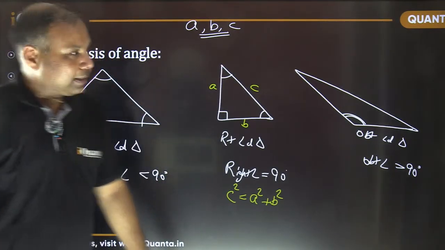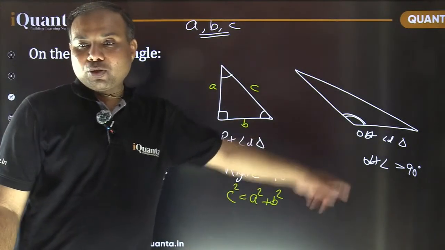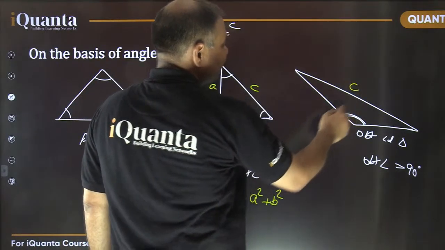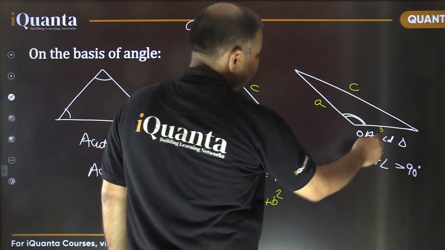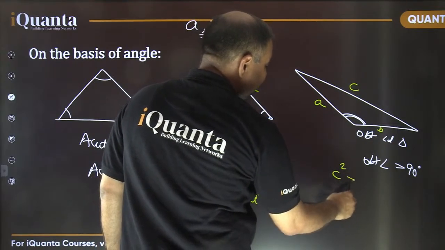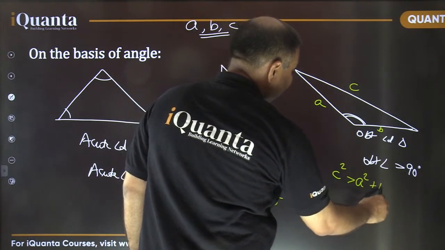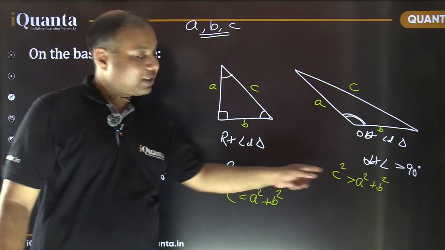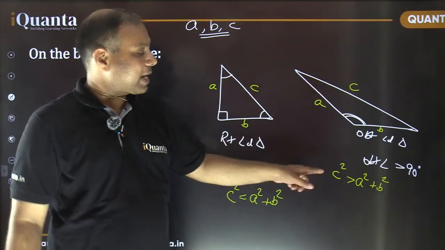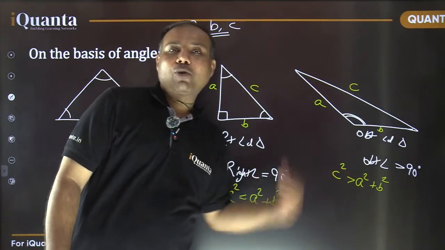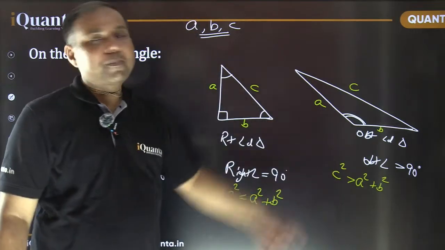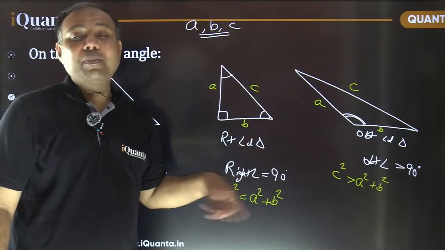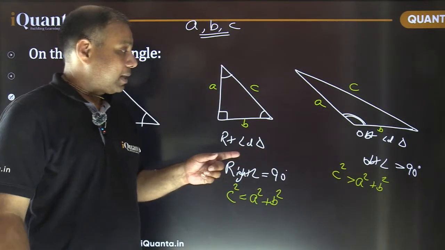So what happens in case of an obtuse angle triangle? If C is the longest side here, and these are, let's say, A and B, then C square becomes more than A square plus B square. So just by seeing the three side lengths, if the square of the longest side becomes more than the sum of squares of the other two sides, that confirms the triangle is an obtuse angle triangle. These are important relations. They have been used in CAT repeatedly. That's why we are talking about this.